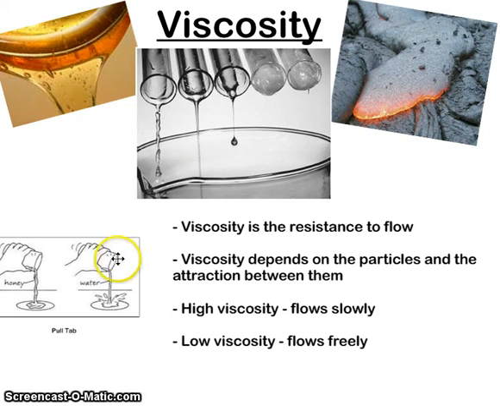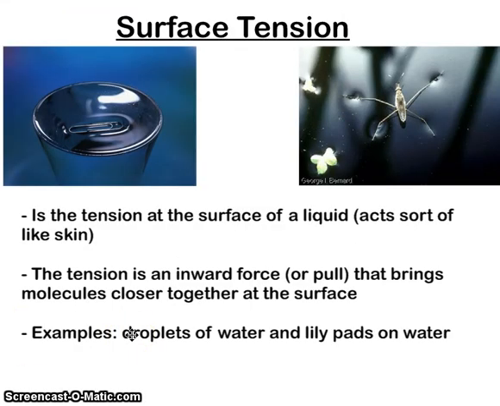Let's look at another property of a liquid, and that would be surface tension. Surface tension is really the tension that happens at the surface of a liquid. It kind of makes the liquid have something like a skin on it. Why is this happening? Because this tension is an inward force or pull. It's the idea that all the molecules on the surface of a liquid are really binding closer together, right? Why are they doing this? Because they're all trying to push inward. And this push inward actually makes this tension at the very, very top of a liquid.